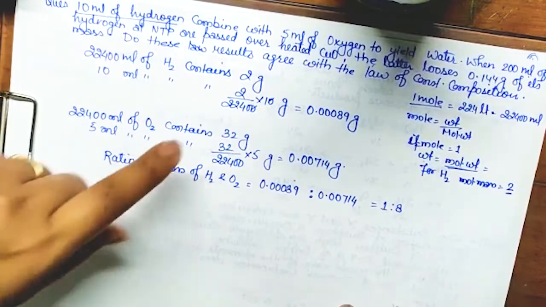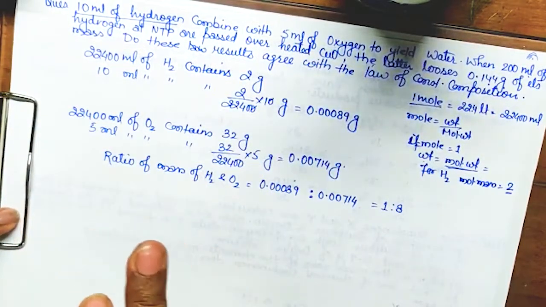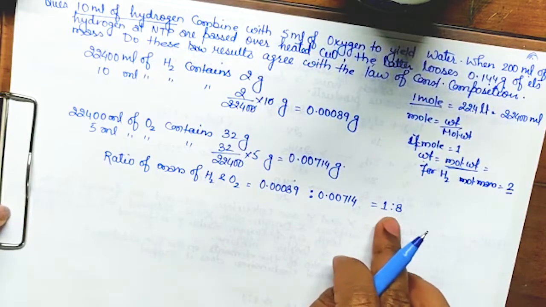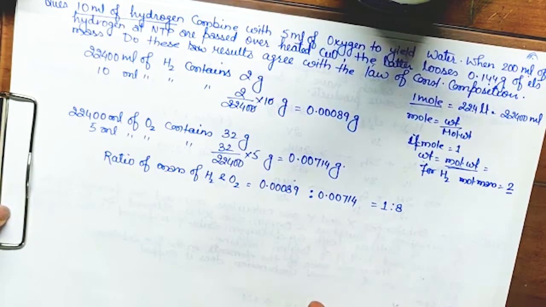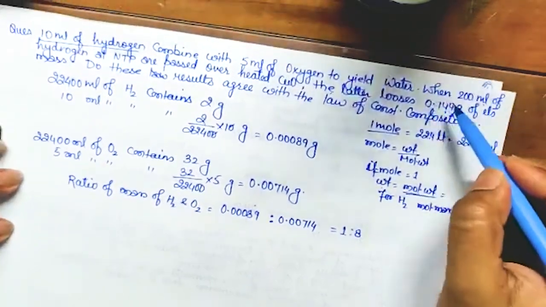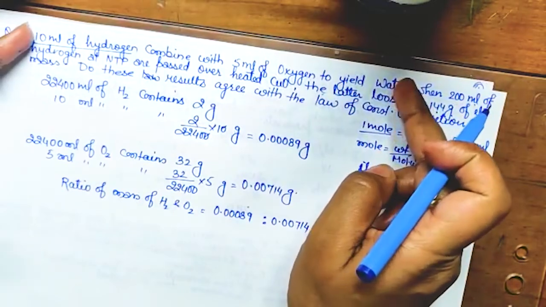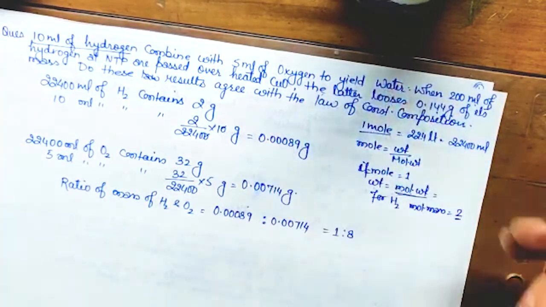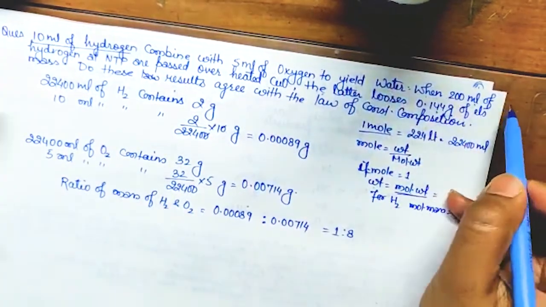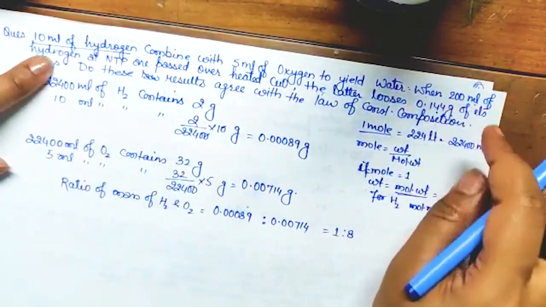So in another experiment, whenever we find the ratio of this, it will also give you 1:8. Yes, the ratio should be 1:8. Now the first part we have done, this we have found. Okay, now when 200 ml of hydrogen at NTP are passed over, so 200 ml hydrogen, same, find it.